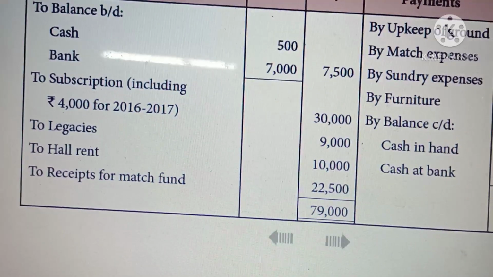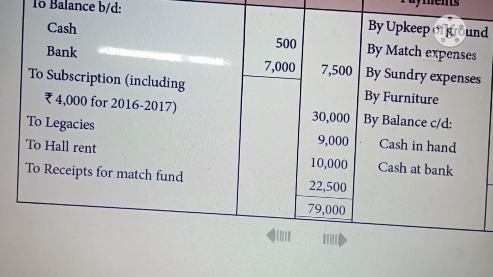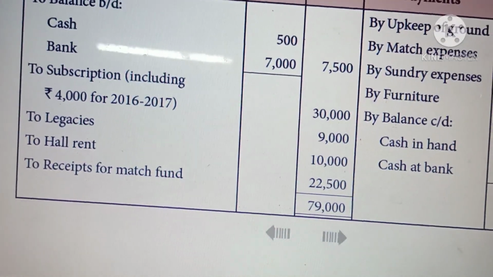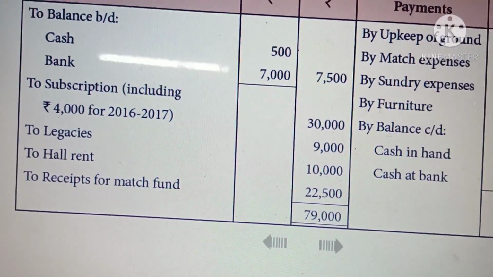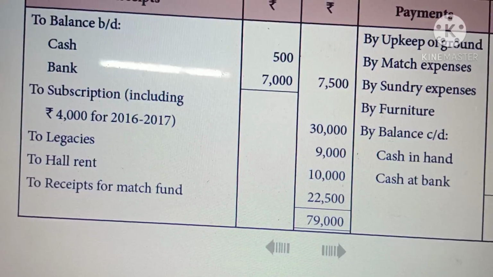After that we have to find out the difference between liability and asset. We compare the asset with the liability. If there is any difference, that difference is called the capital fund. Now we are going to find out the difference. For that we are going to open an opening balance sheet to find out the capital fund.